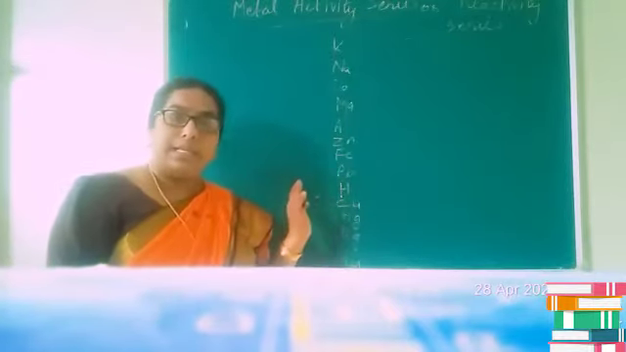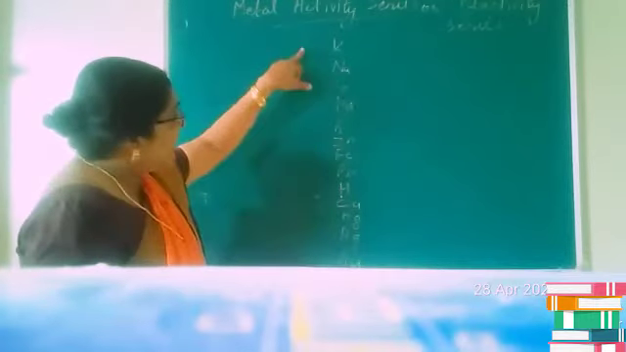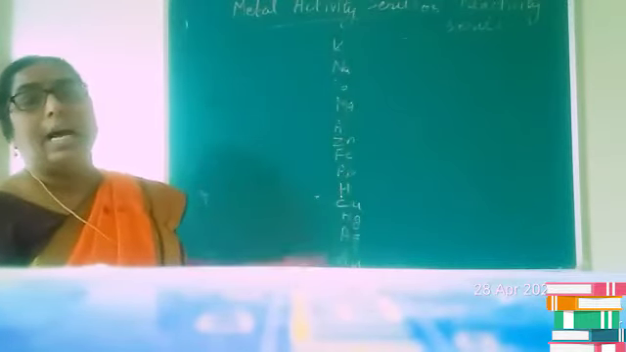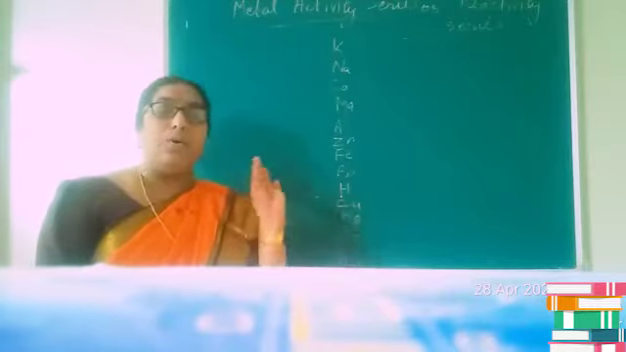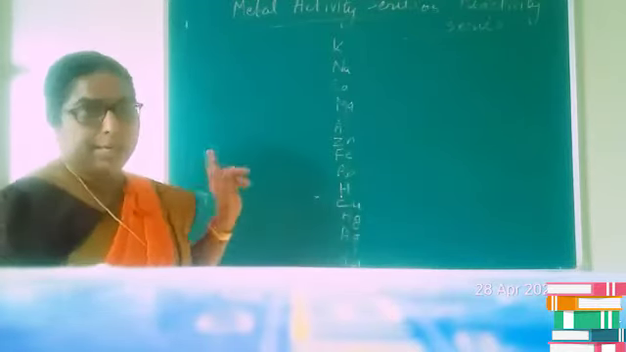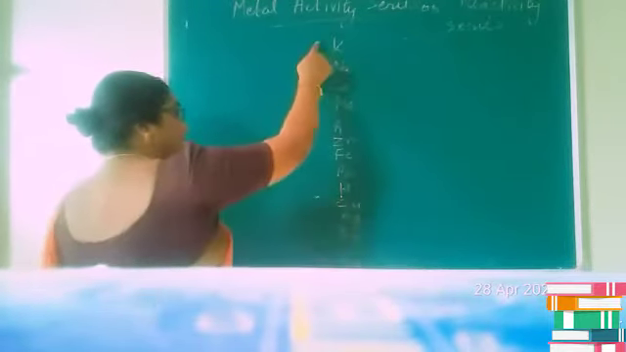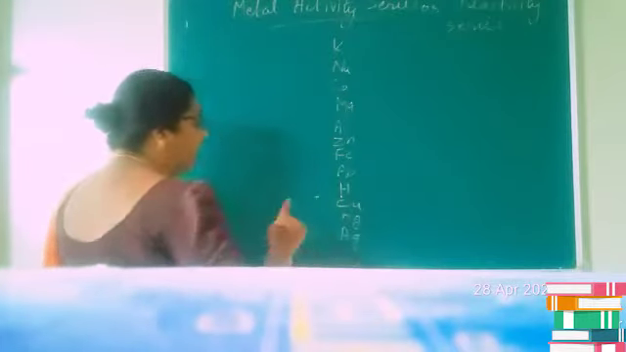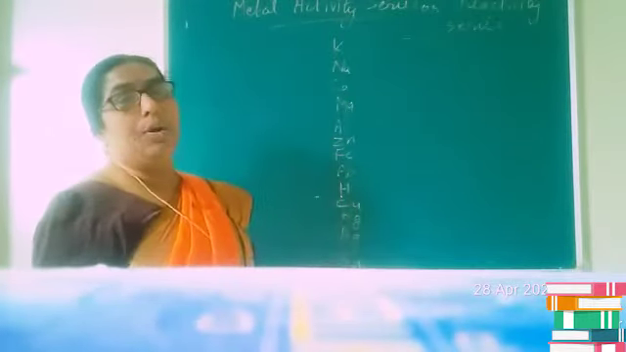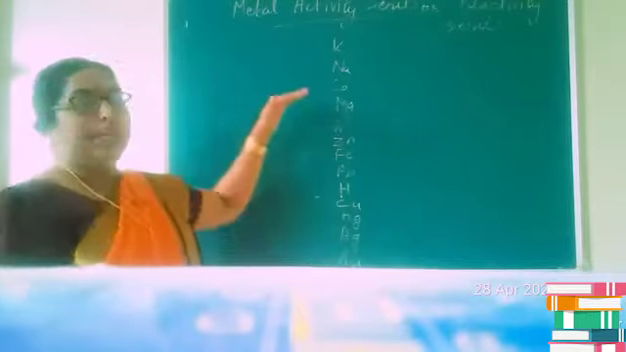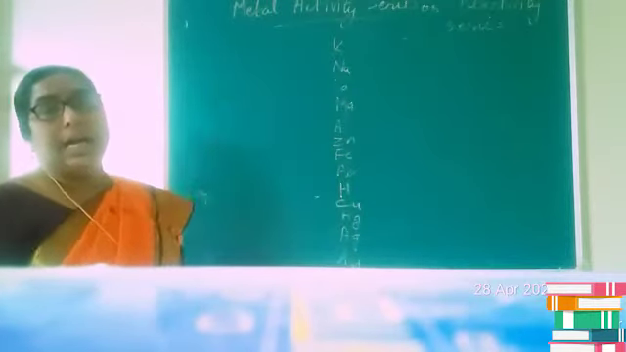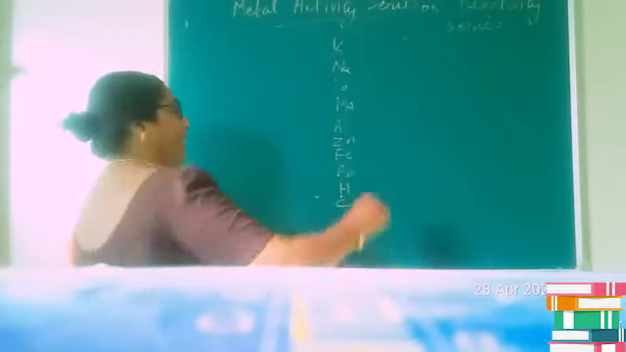Metal activity series or reactivity series means it is a series in which metals are arranged in the decreasing order of their reactivity. That means as we go down, the reactivity of the metal decreases.